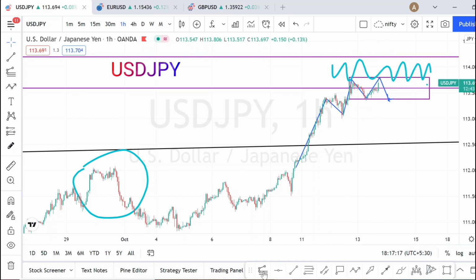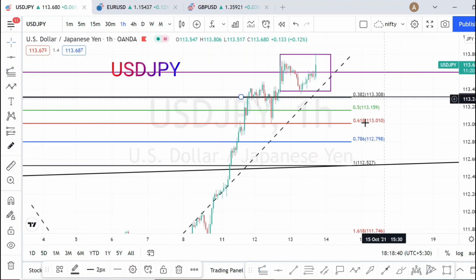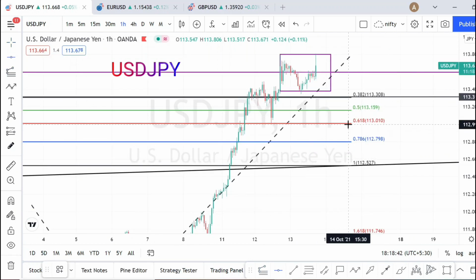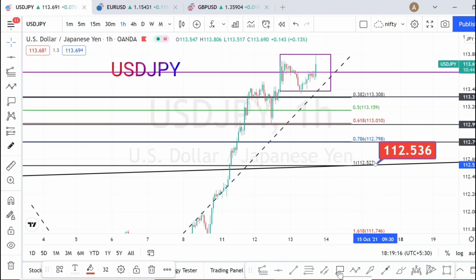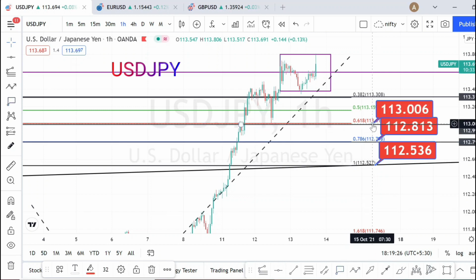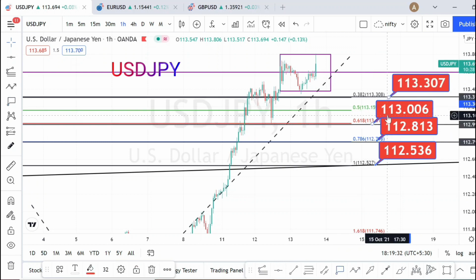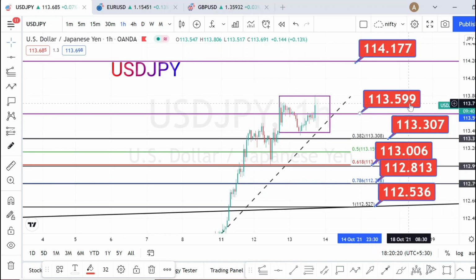I'm going to give the lower ranges. This is going to be the first support, and next support is going to be at this level here, 0.618, and next support is going to be at 0.786 in Fibonacci's extension tool. So bottommost support is going to be 112.536. Next support is going to be at 112.813, and next support is going to be at 113.006, and next support is going to be at 113.307.